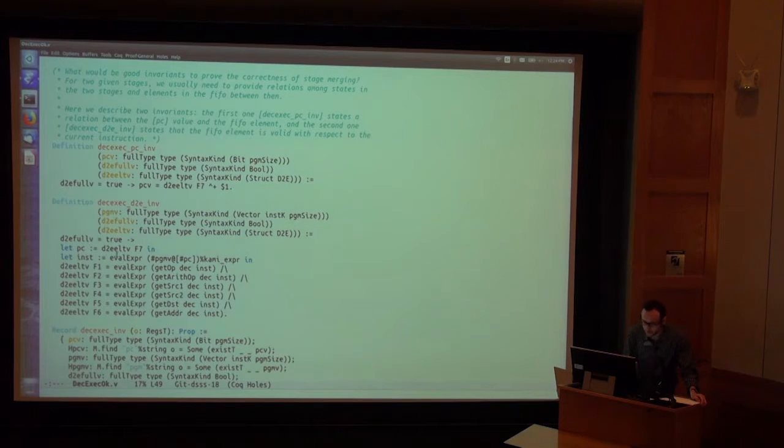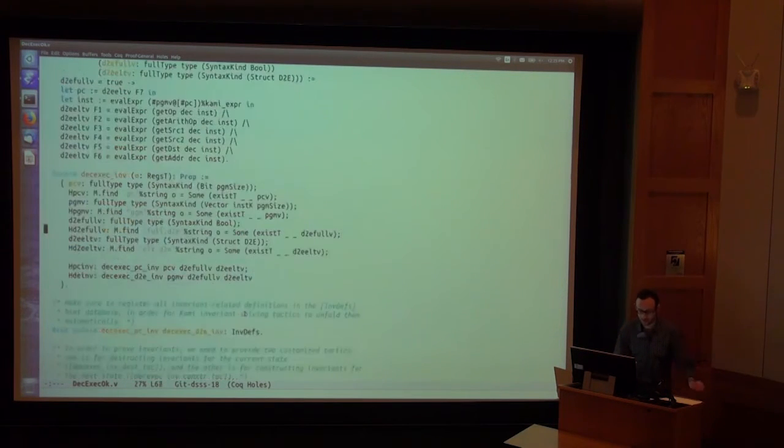then if we decode the instruction memory at the PC address, we get exactly what we get in fields 1 through 6 of the struct that's in the queue, where each one matches up with the result of some decoding function on the contents of the instruction memory. So I'll put this in one of these funny prop records like below, introducing names for all the registers that should be set, and then asserting these 2 invariants on them.